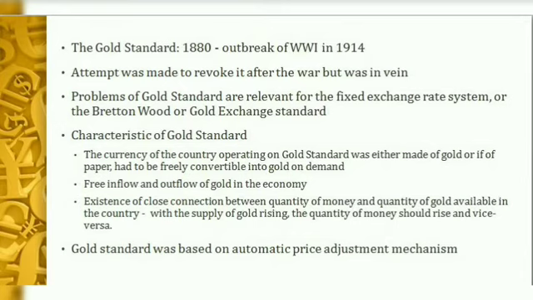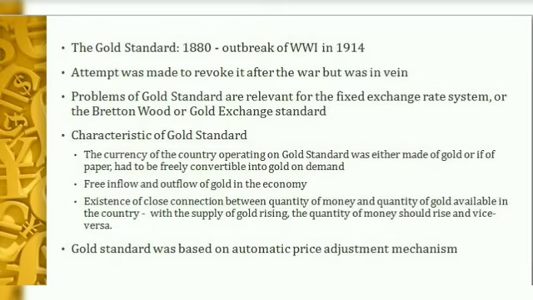Secondly, there has to be free inflow and outflow of gold in the economy whenever there is the requirement. And thirdly, there should be a close connection between the quantity of money and the quantity of gold available in the country. As the supply of gold rises, the quantity of money should rise and vice versa. So basically, it was dependent on the classical quantity theory of money.